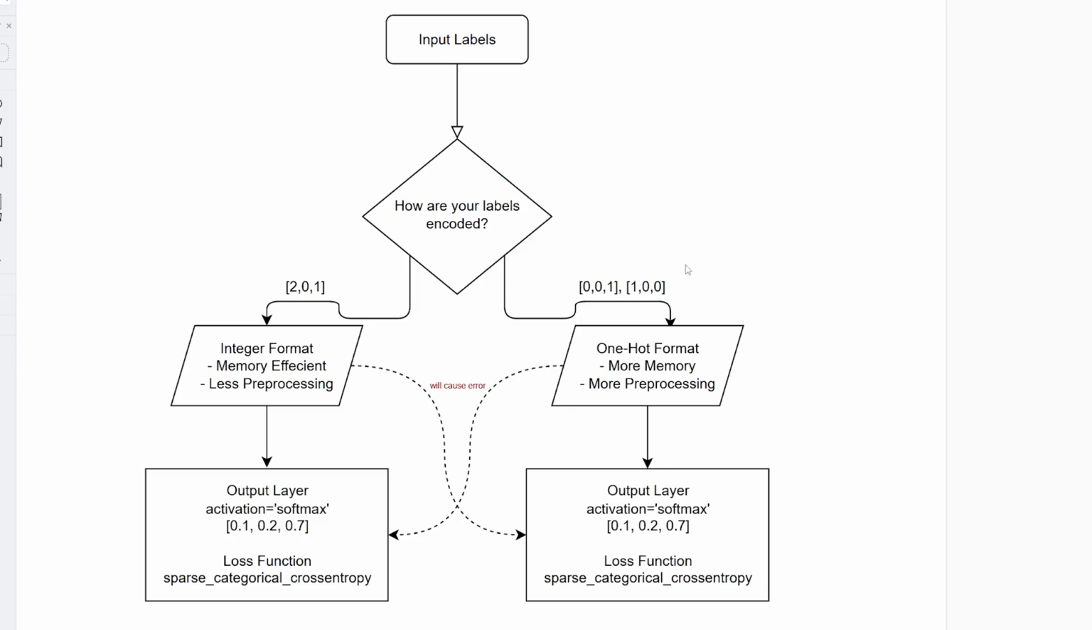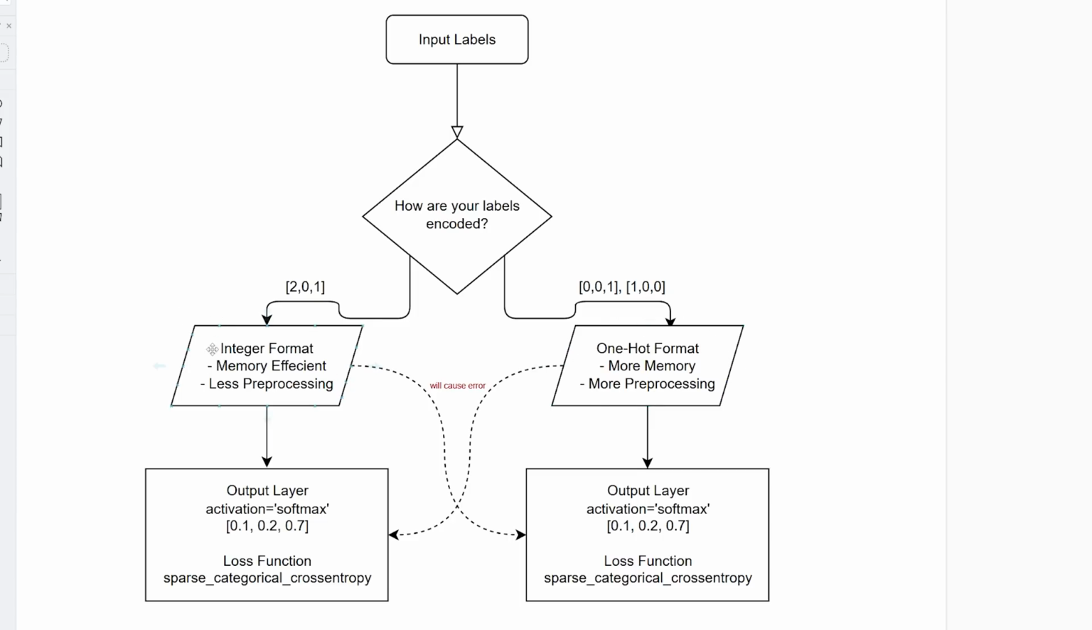So in terms of the pros and cons of each approach, the integer format is more memory efficient because with one hot encoding, you have to have a vector that is the same size as however many classes you have. So if you have 48 classes, you have to have a vector for every single sample that is 48 in length. But with the integer format, you just simply have a number, right? That takes obviously less memory than a vector of 48 in length.